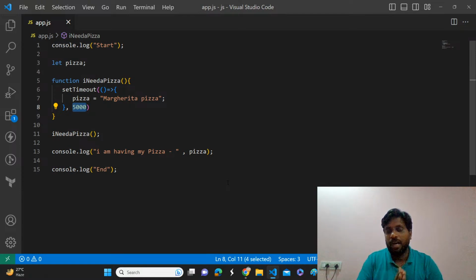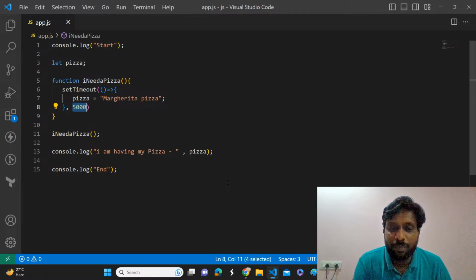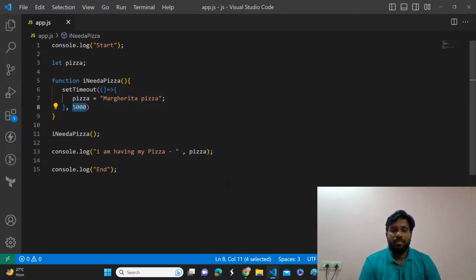Tell me, what will happen once we execute that callback function in the call stack? I think it won't print anything. Again, will it print I'm having my pizza, margarita pizza or something else?